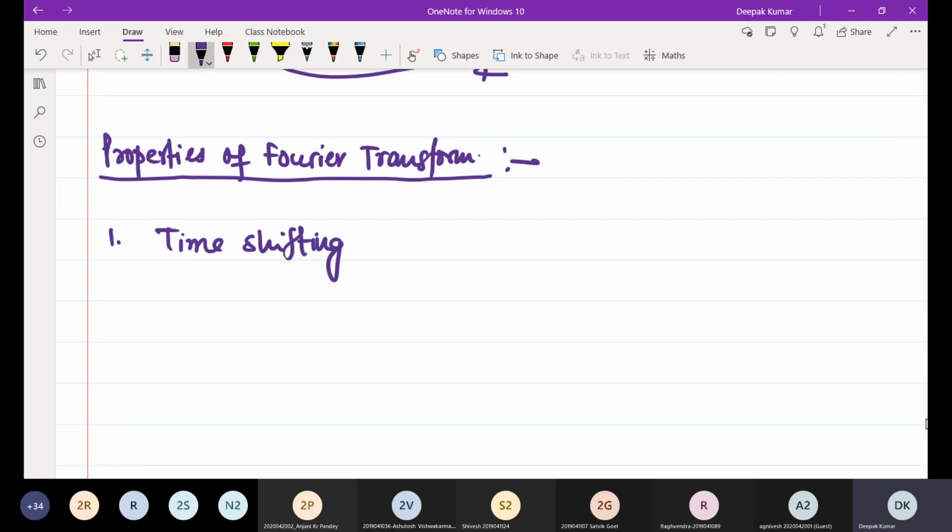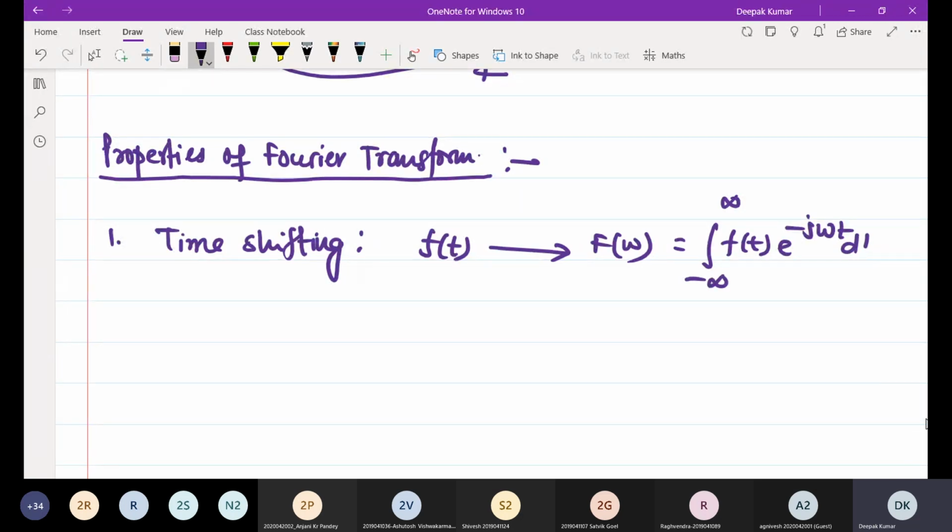Time shifting property in Fourier transform. Suppose f of t is in the time domain and its Fourier transform is F of omega. It means F of omega is the integration from minus infinity to plus infinity of f of t e to the power minus j omega t dt. If this is known, then what will be the Fourier transform of f of t minus t naught?